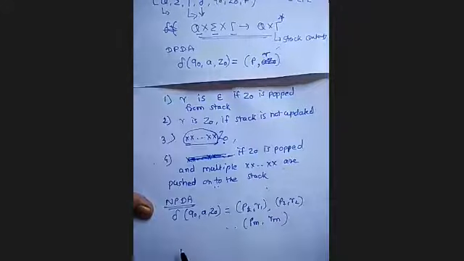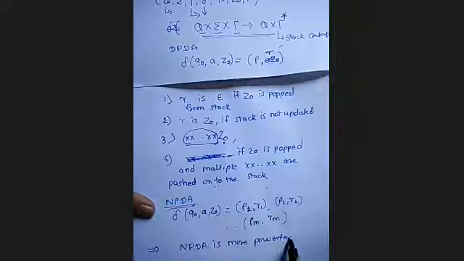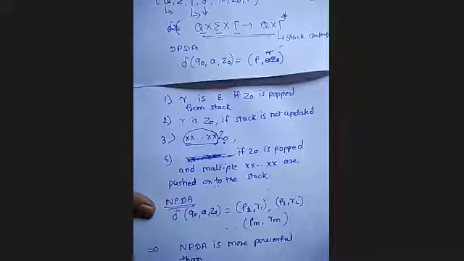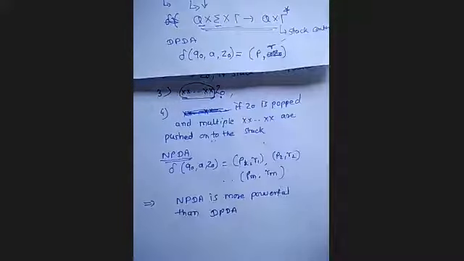Like NFA and DFA have the same power, here it is not the case. NPDA is more powerful than DPDA. An example of this is palindrome of odd length as well as even length.